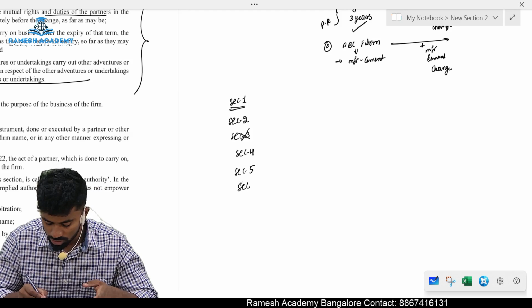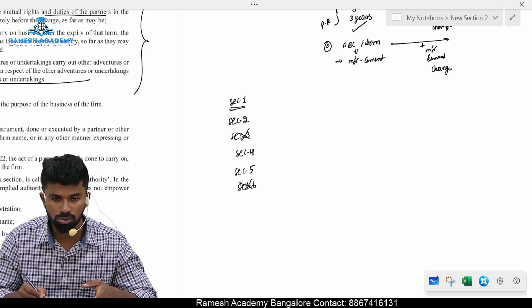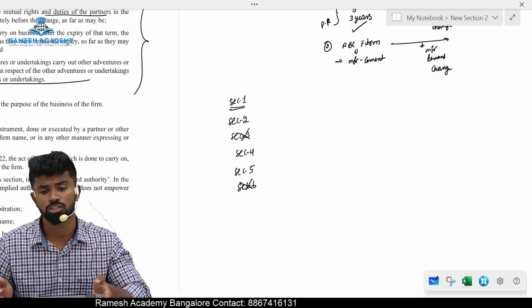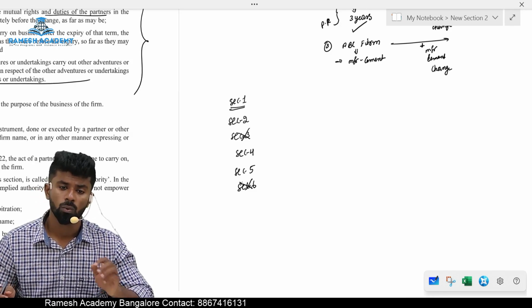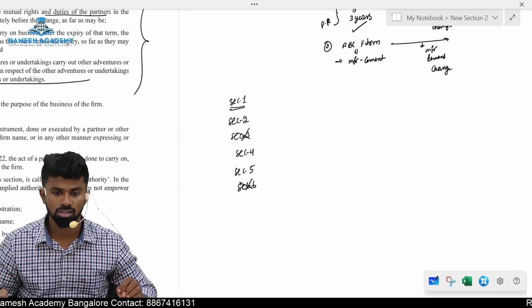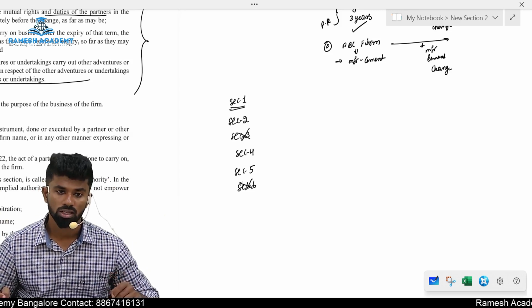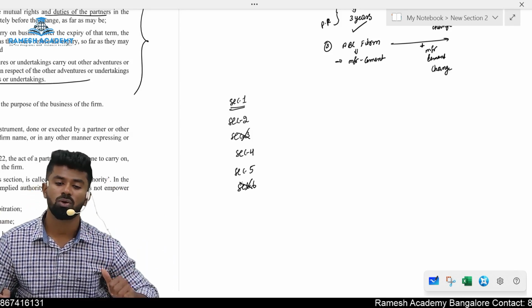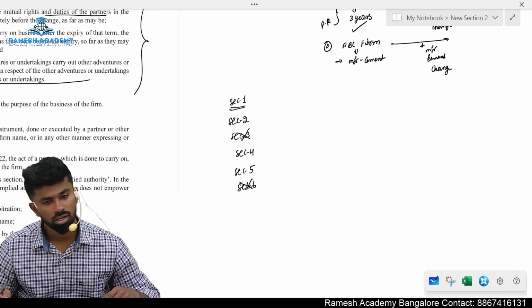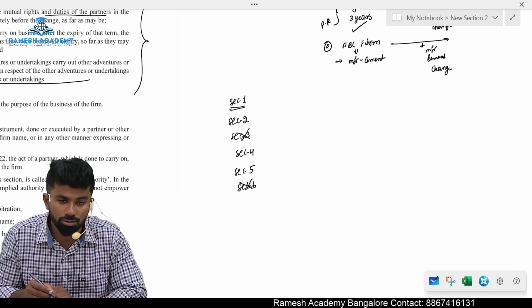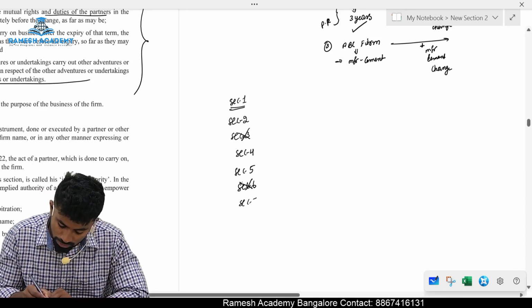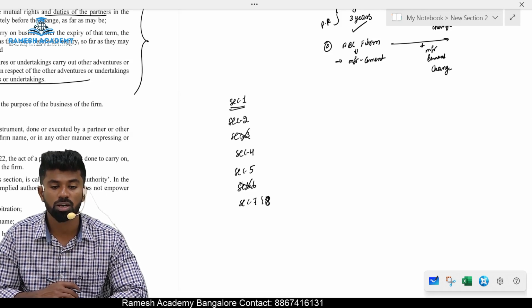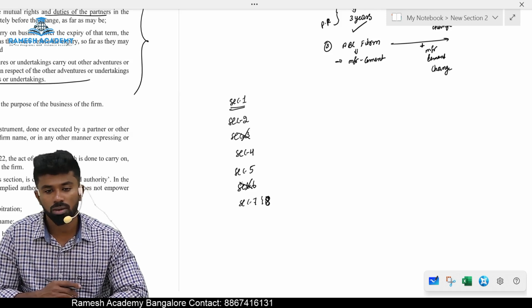Section number 6 is not there in your syllabus. Section number 6 provides determination of existence of partnership firm, means while deciding whether a group of persons are partners in a partnership firm or not, whether they will be called a firm or not, you shall have regard to the relationship they have, that is mutual agency relationship, not the sharing of profit. Section number 7 and 8, types of partnership. 7 provides partnership at will, 8 provides particular partnership.